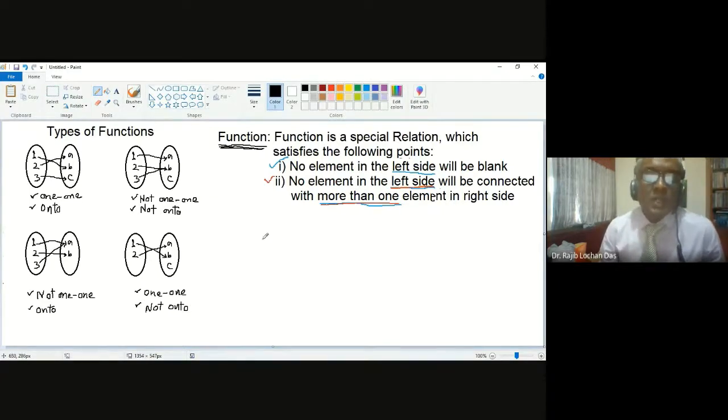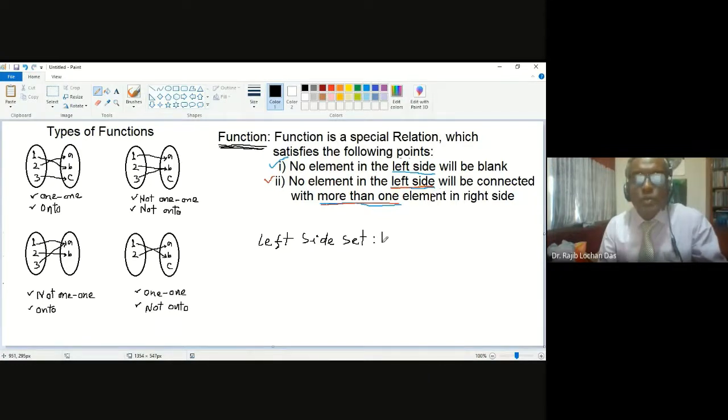So another thing I did not tell you, another thing you should know, and then we will finish our class. Another just name, that is left side set is called domain. Okay, so every time left side set is called domain, and the right side set is normally called a range, but I am giving you 2 names.